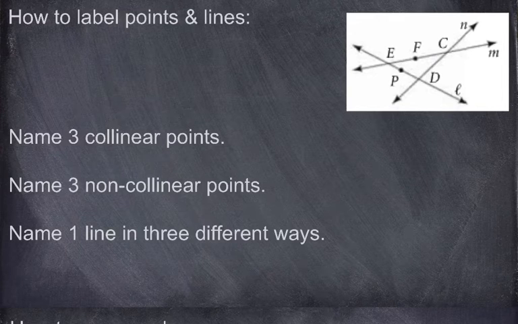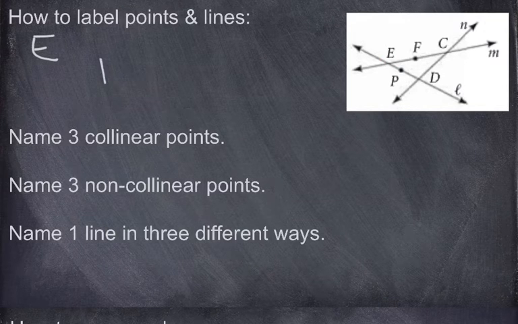So the question is, how do you label points and a line? Well, for points, what you'll notice here is that we have capital letters here. I'm trying to circle that. I do apologize if this is going to be kind of sloppy. But we do have capital letters. Capital letters always, always, always signify points. Okay? They always signify points. And lowercase will always signify the name of the line, or sometimes it'll be the name of a plane. But that's always with lowercase. Okay, so if you're ever talking about a point, you would use a capital letter. So I would say, for instance, point E.